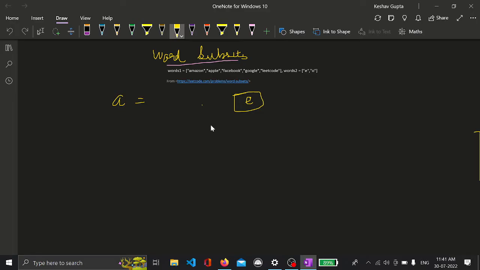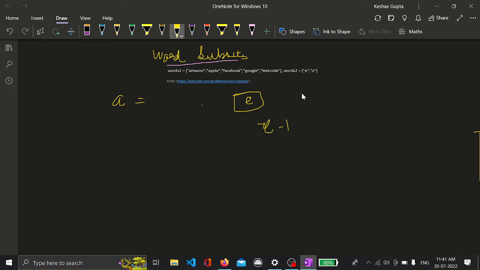Because we know that there are 26 characters, we'll maintain an array from 0 to 26, where 0 represents the occurrence of A and 1 represents the occurrence of B, and we will record the occurrence of each character present in each string of words2. So here E is present only once, so we will maintain E as 1.